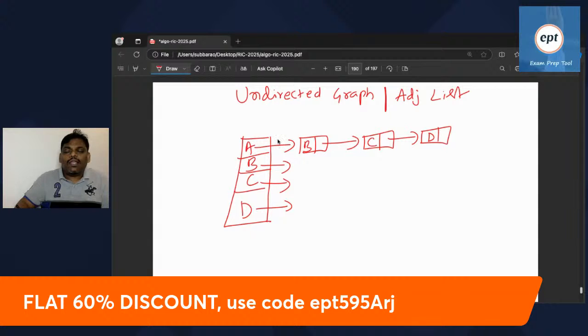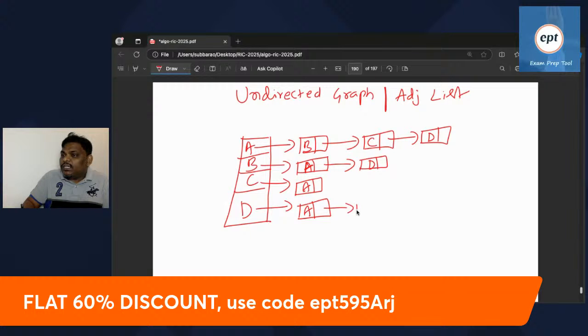But one thing I want to ask you: if A's adjacent is B, because of this undirected graph, B's adjacent is also A. If A's adjacent is C, C's adjacent is also A. If A's adjacent is D, D's adjacent is also A, because it's an undirected graph. Next, B's adjacent is A also. Let us assume B's adjacent is D also. So if B's adjacent is D, D's adjacent is also B.